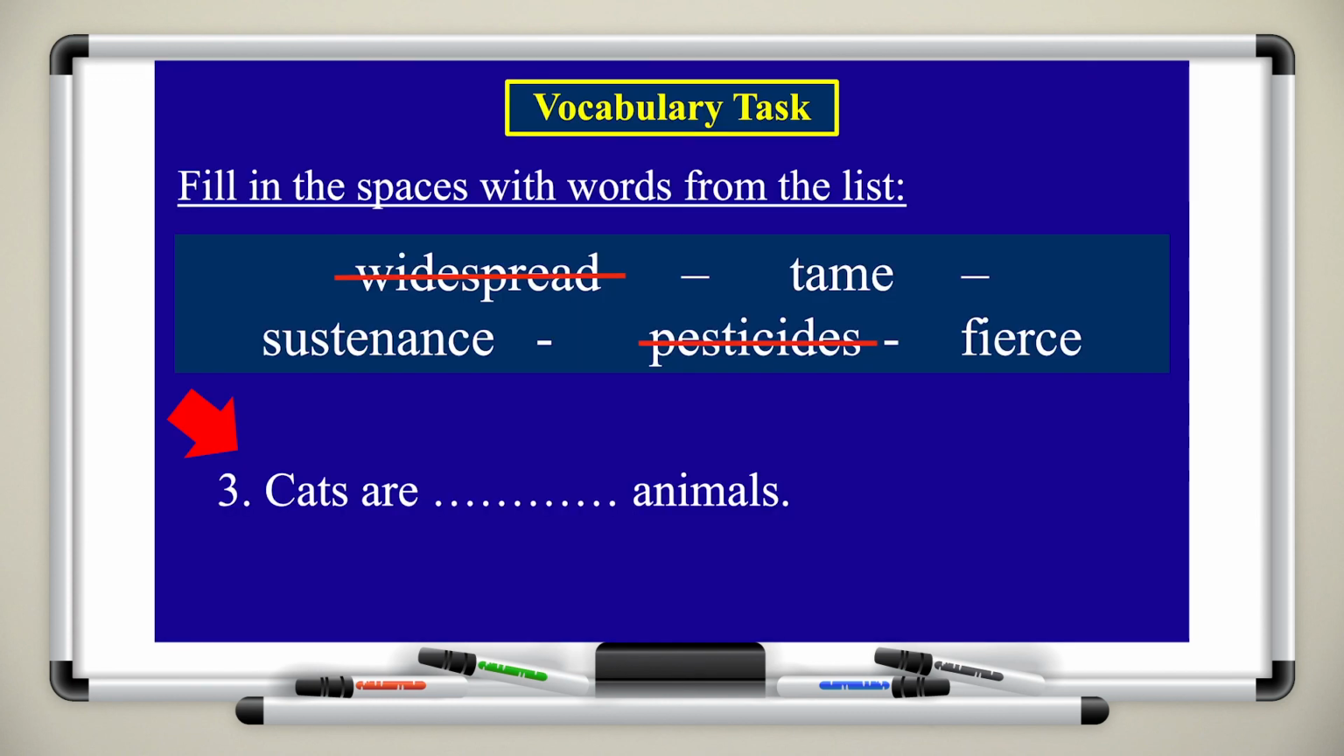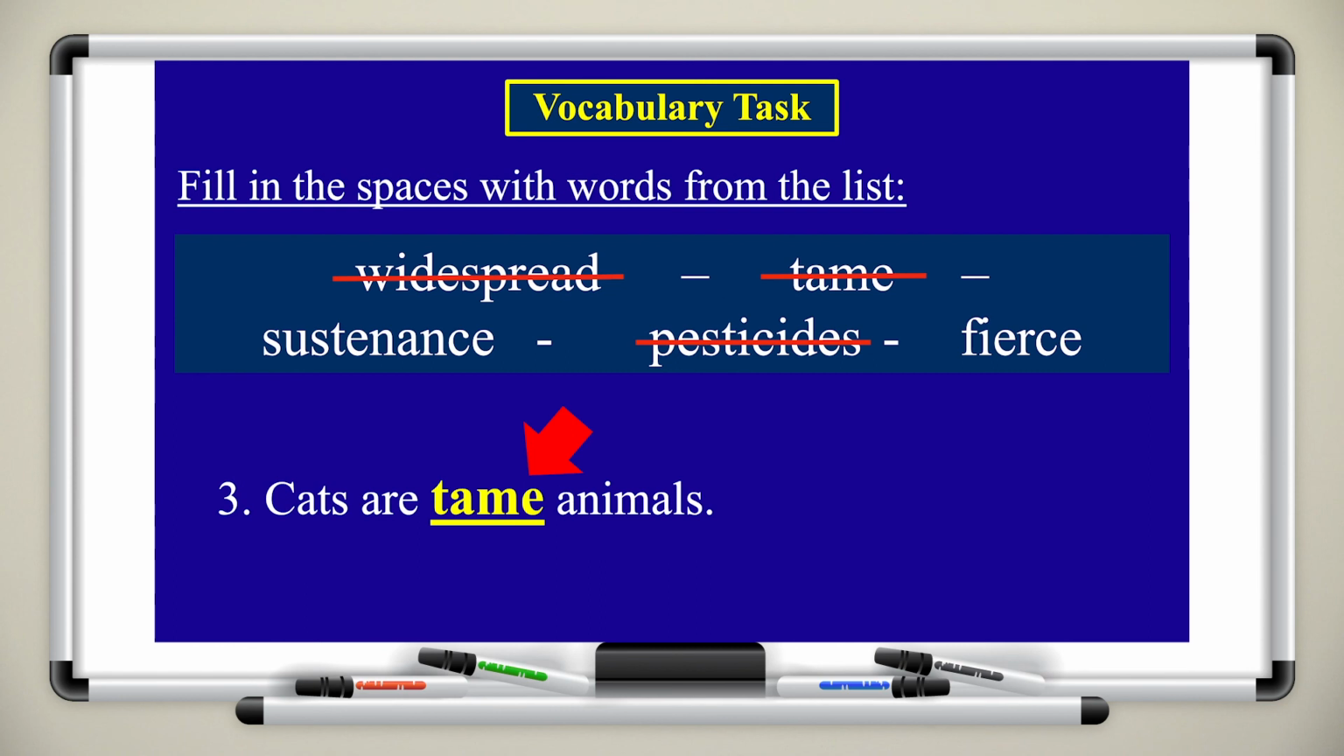Now it's your turn. Apply the methods and the techniques I've just taught you. Here is the sentence. Cats are blank animals. Again, the first thing that you need to do is look for the keywords, connect them, look at the context. That will help you find the answer. So here are the keywords, and the answer is tame. Cats are tame animals. Excellent job.